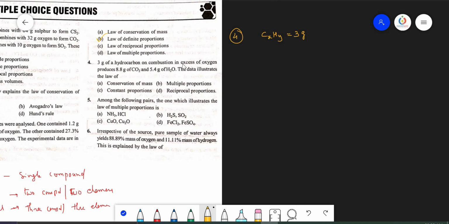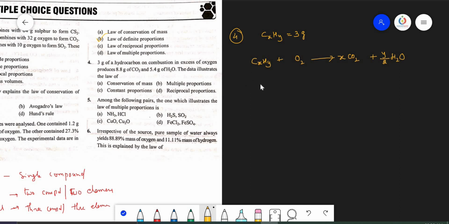On combustion in excess of oxygen, it produces 8.8 grams of CO2 and 5.4 grams of H2O. The data illustrates the law of, so simple thing, this CxHy, whatever the hydrocarbon is, it reacted with some amount of oxygen, I am not balancing, just writing it, giving carbon dioxide and water, H2O.